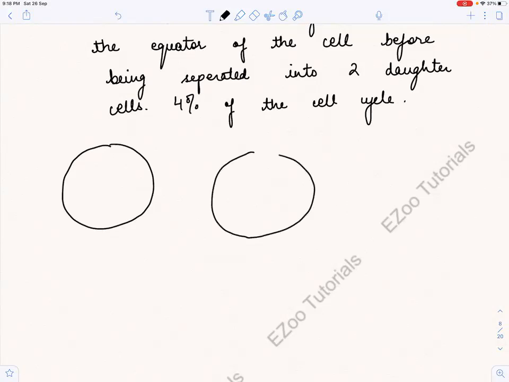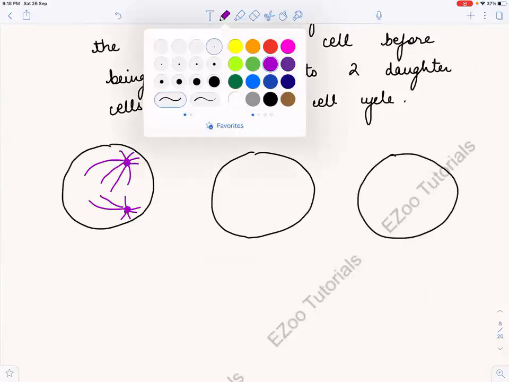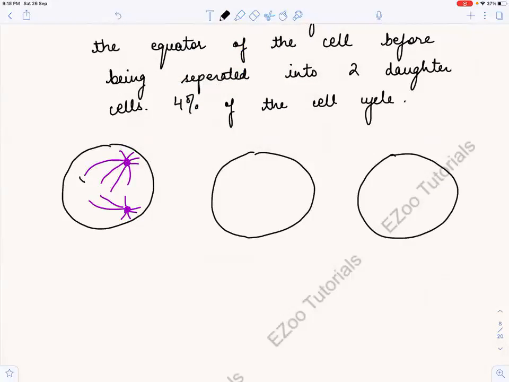If we see this, 3 cells we draw, and these are the centrioles with their microtubules coming out like this, okay? So basically what is happening, slowly, they are aligning themselves in the equator. They're still not, but they're trying to align themselves with the equator, right? So what are these? These are